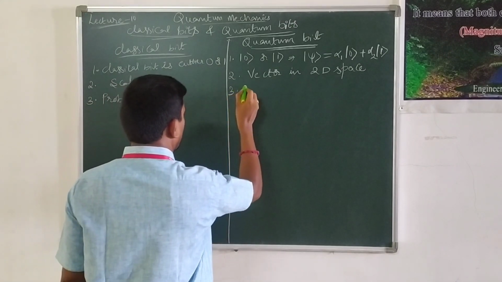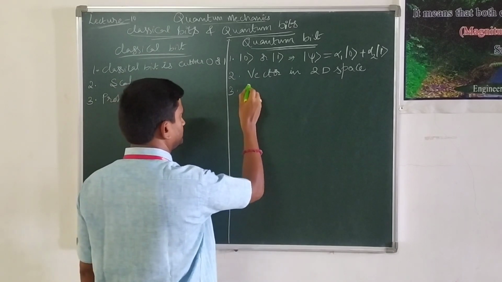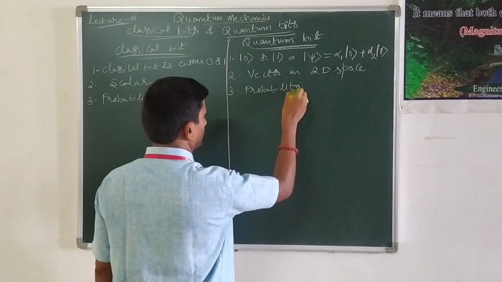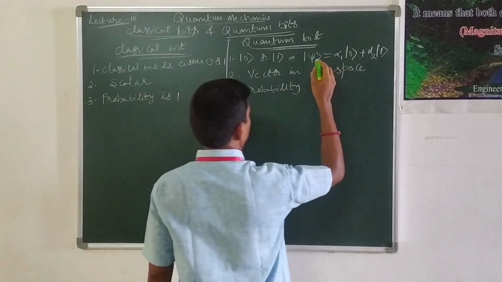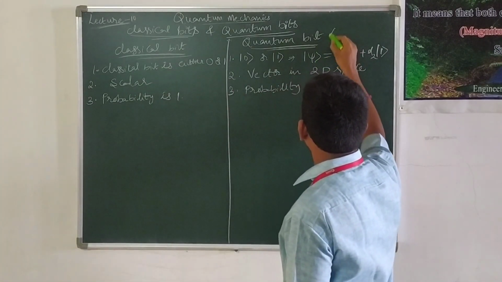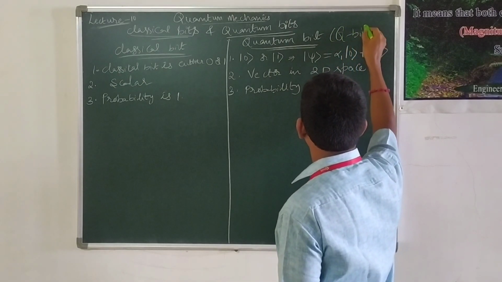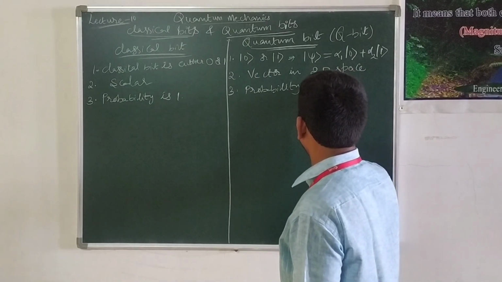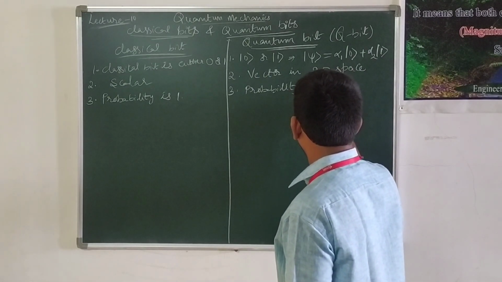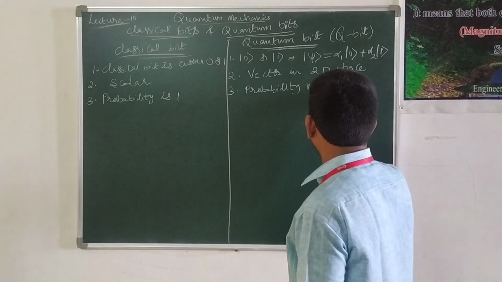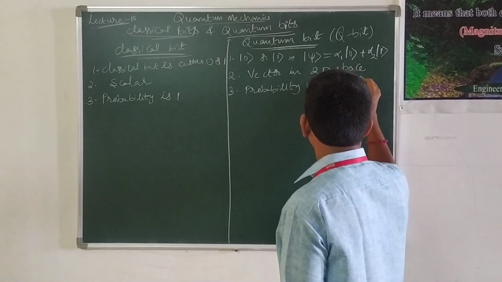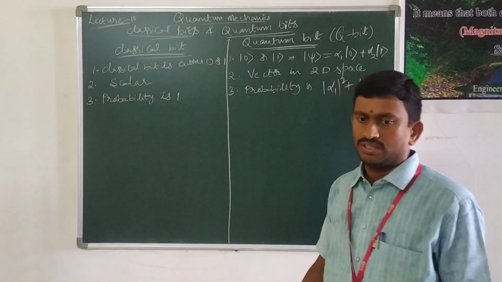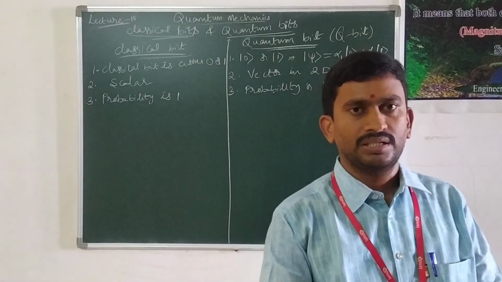Whereas the probability of quantum bit, or qubit (quantum bit can also be written as qubit), the probability of qubit is modulus of alpha 1 square plus modulus of alpha 2 square is equal to 1. This is the probability of quantum bit.